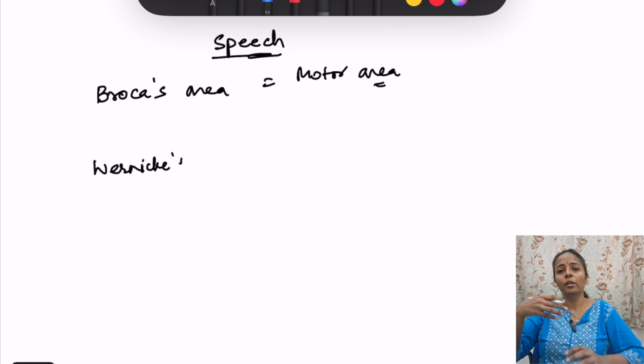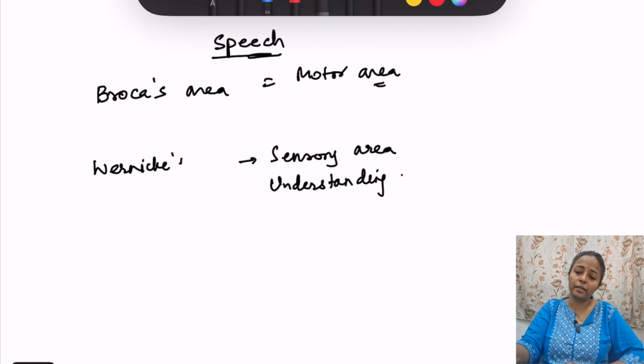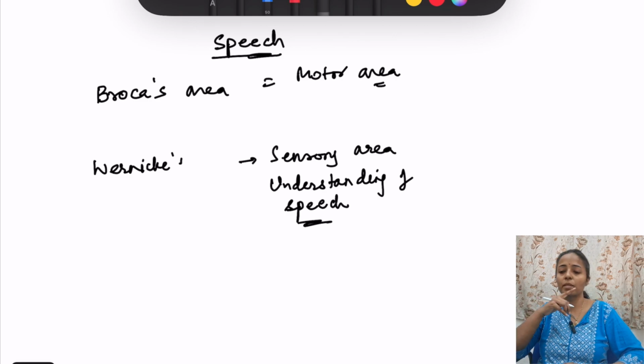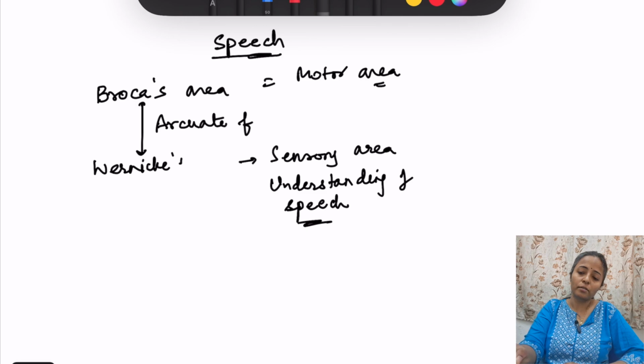Okay. So when we are moving all the muscles, no? That command comes from Broca's area. So that is the motor area. Wernicke's area is the sensory area for speech, and it is for understanding of the speech. Okay. Understanding of the speech. Broca's area is the motor area. Now these areas, Broca's area and Wernicke's area, are connected by the arcuate fasciculus.